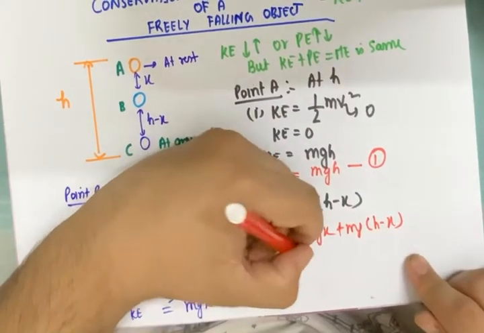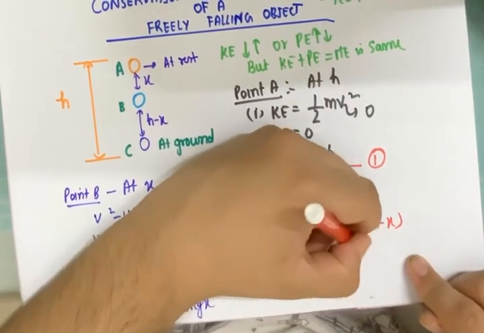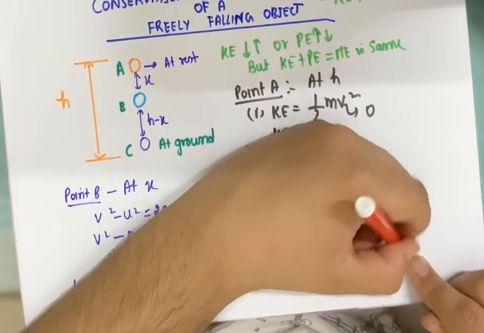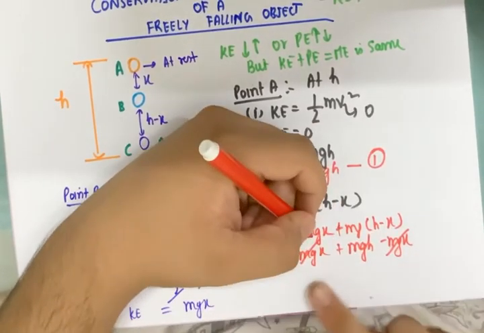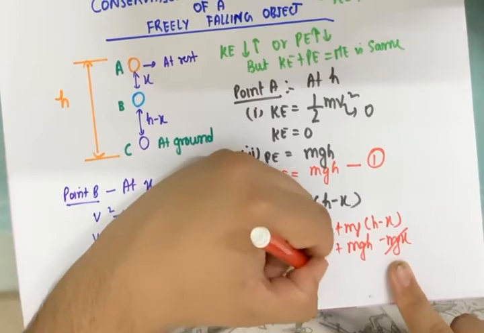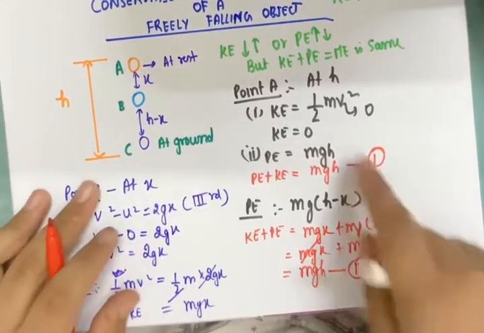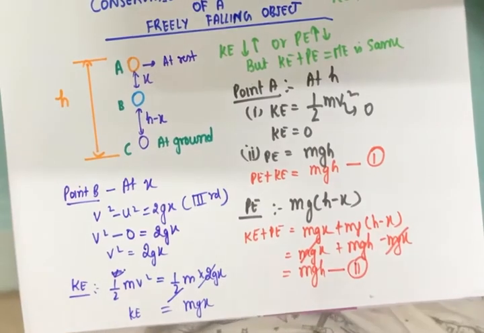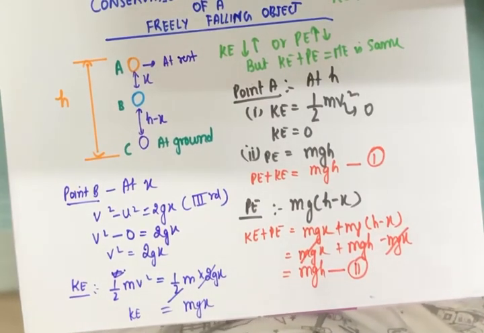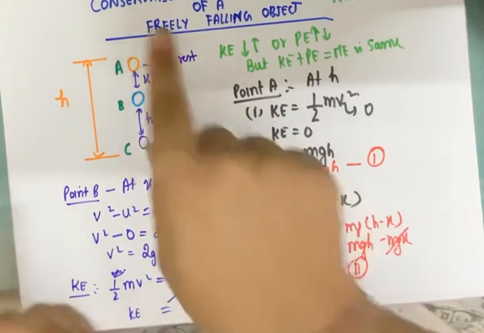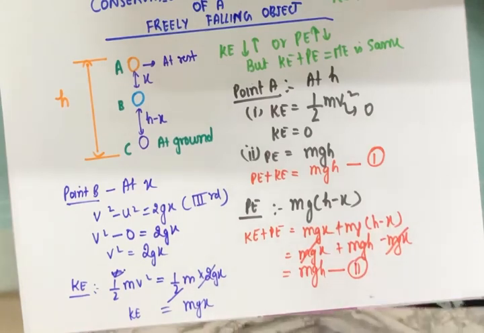Open this bracket, mgx plus mgh minus mgx. mgx minus mgx gets cancelled. So what is the final formula? mgh. So I can prove that at both these points A and B, though the kinetic and potential energy had changed, the sum is constant, proving the conservation of mechanical energy.